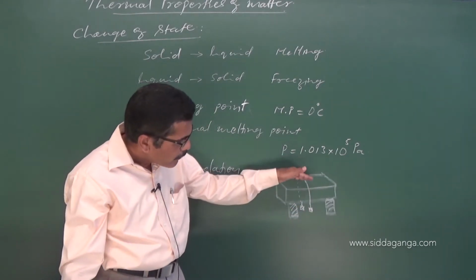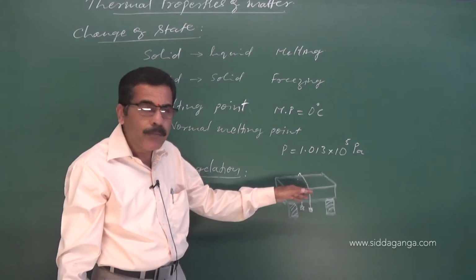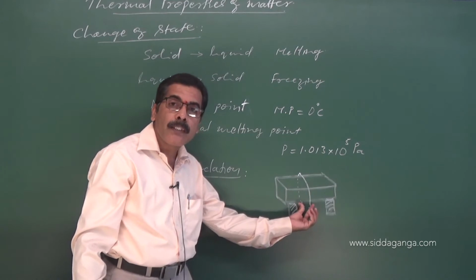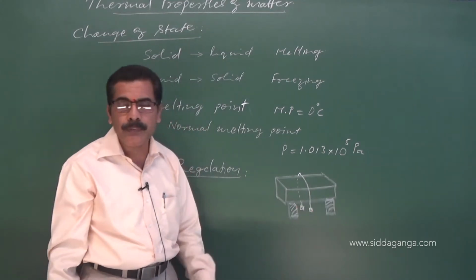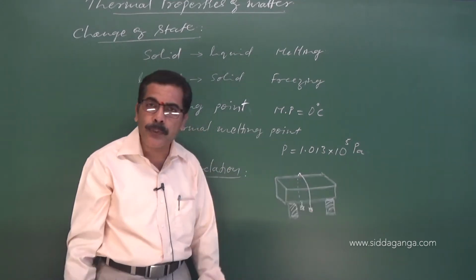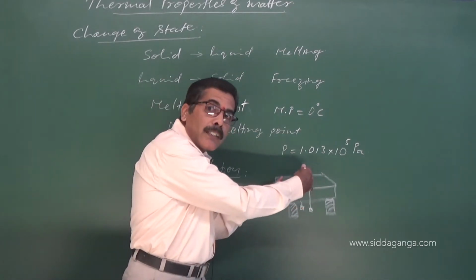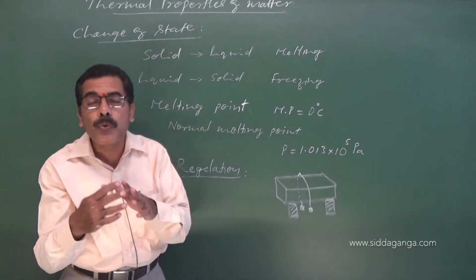After a certain interval of time, this metal wire gets detached and comes out of the ice cube. You may think that by that time the ice cube is cut into two halves.